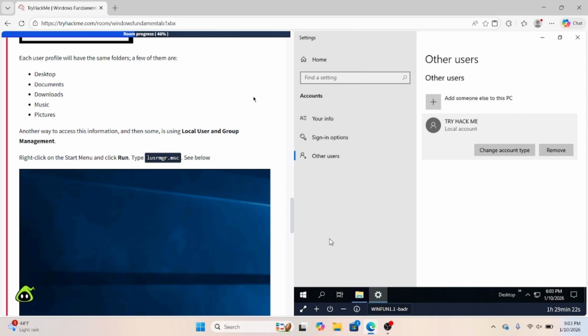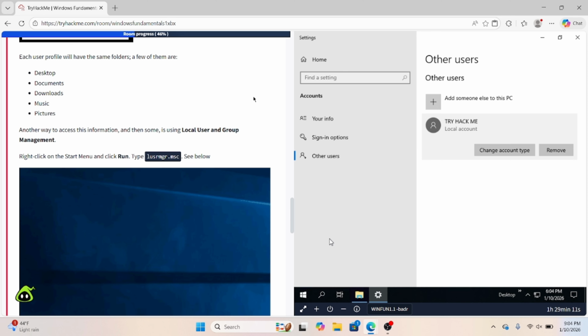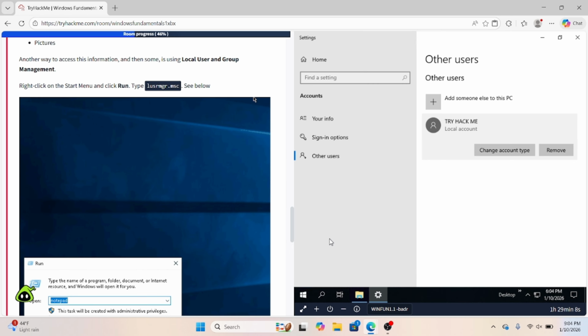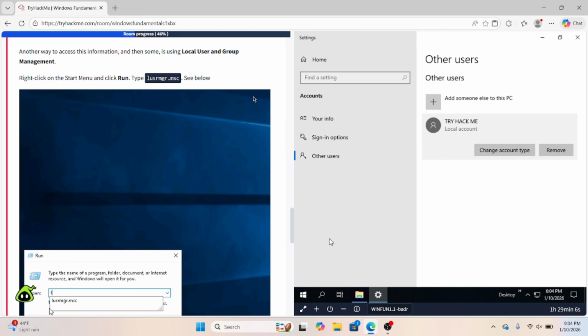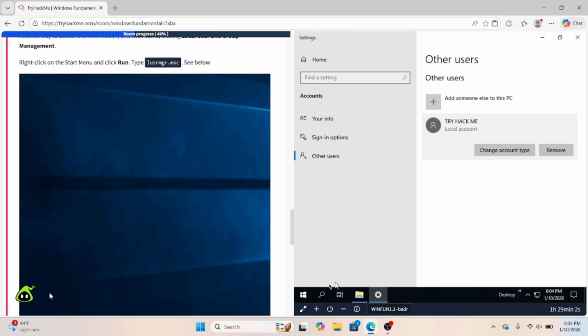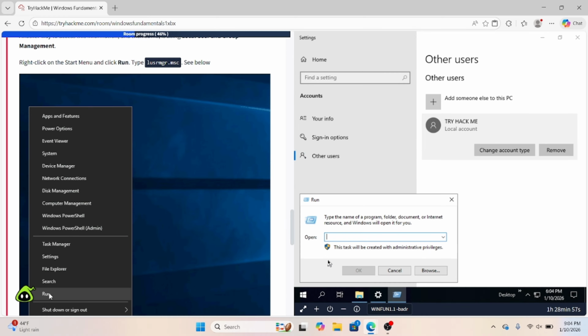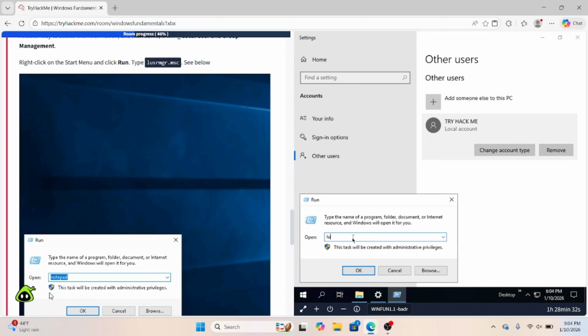Each user will have the same basic folders: desktop, documents, downloads, music, pictures, stuff like that. Another way to access this information is using the Local Users and Groups management. For this, right-click on the Start menu, click Run, and type lusrmgr.msc.